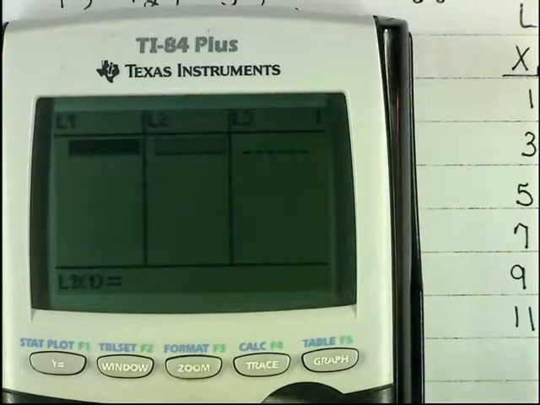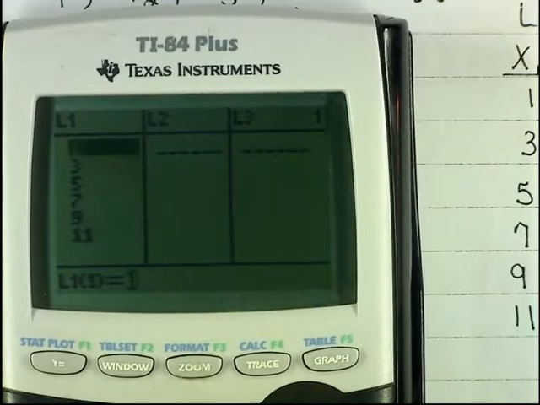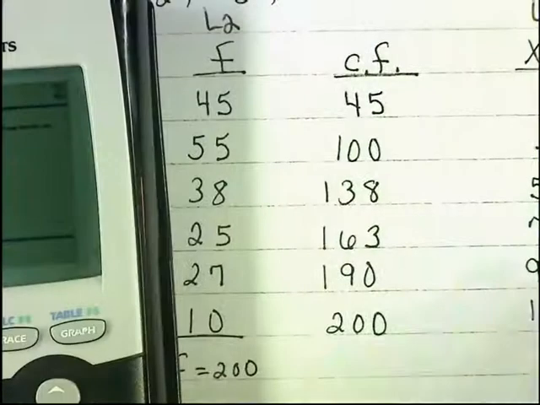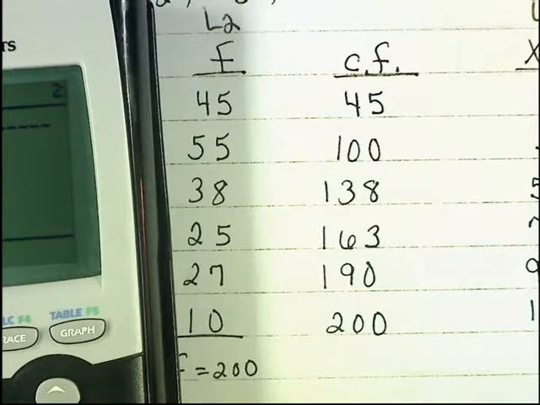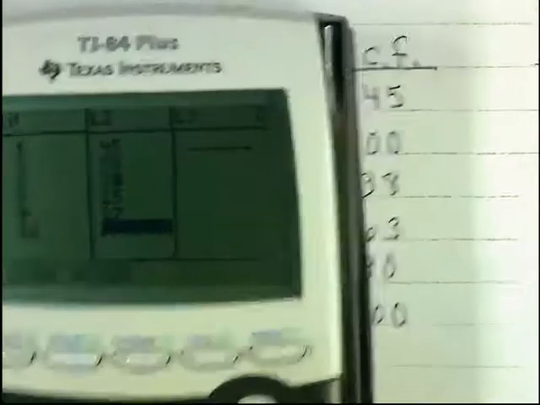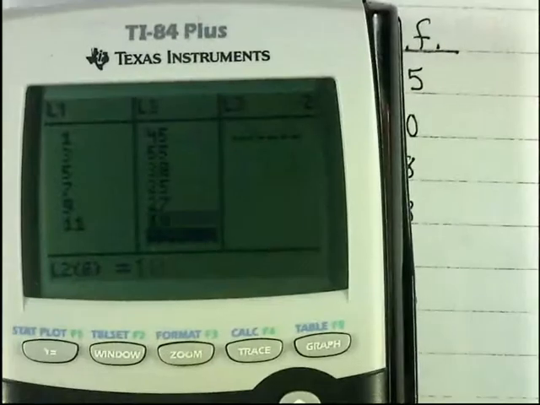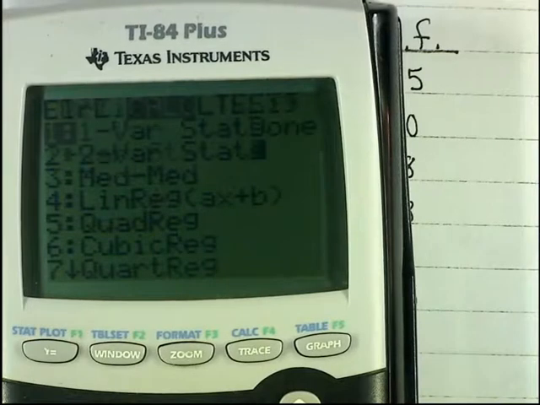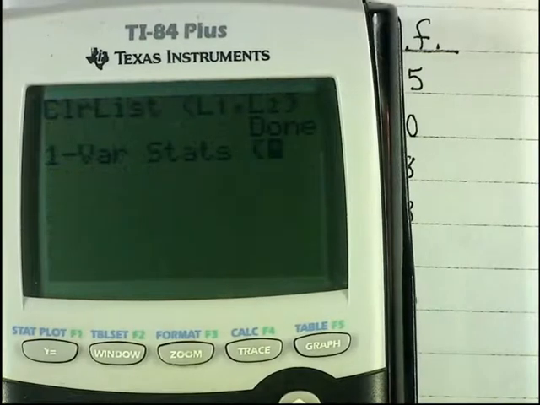I put my midpoints of 1, 3, 5, 7, 9, and 11 hours. And then my frequencies of 45, 55, 38, 25, 27, and 10. Again, you want to check those out. And then you go to Stat, Calculate, One Variable Statistics, L1, L2.